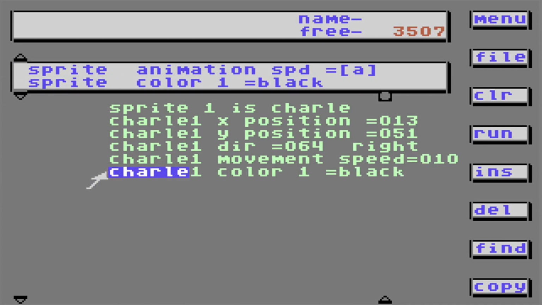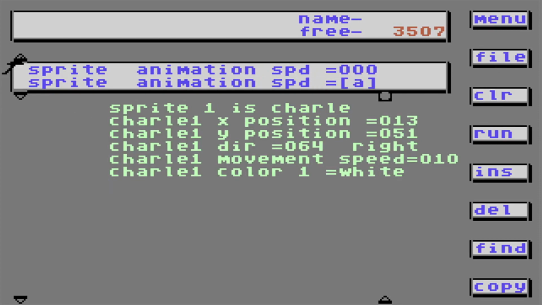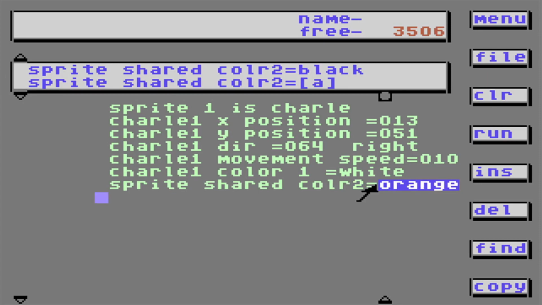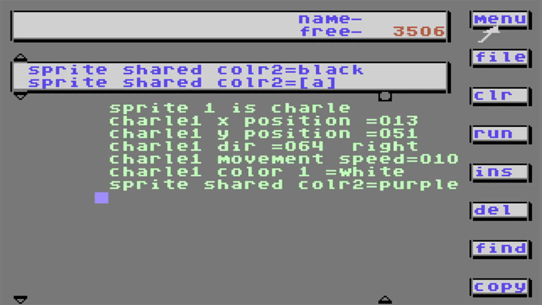Let's change the color. Charlie 1, color 1, black. We'll go white. What does that do? Ooh, I got white hair. Just like an old man. Sprite share color 2. Let's make it purple. Ooh, it looks kind of like I'm a little sick. Like I'm a purple. Ha, purple, ha ha. I can delete a line by highlighting it and hitting delete.